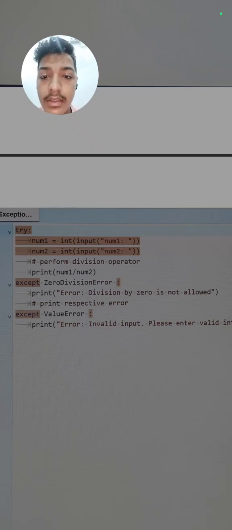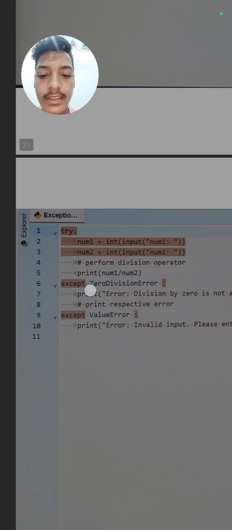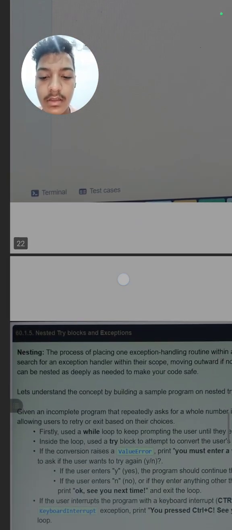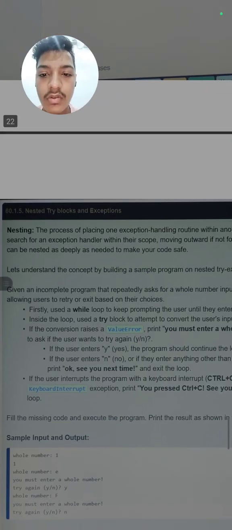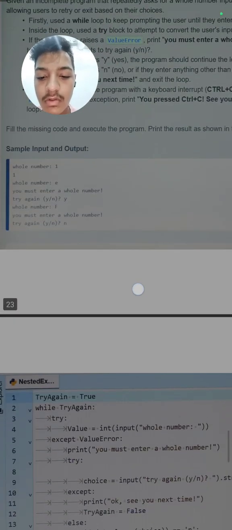These are the built-in exceptions. These have predefined meaning in Python. So if the try block works successfully, the except will be ignored. But if there is an error in the try block, it will go to the except block, same as an if else condition. Next, there is also a nested try block and exception. It means inside one block there is another block also.